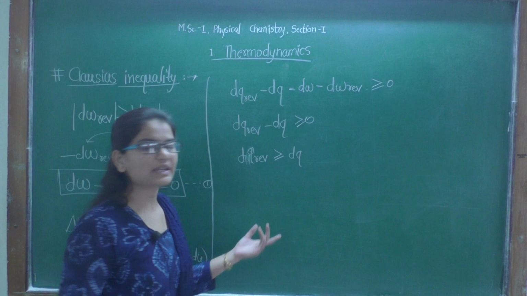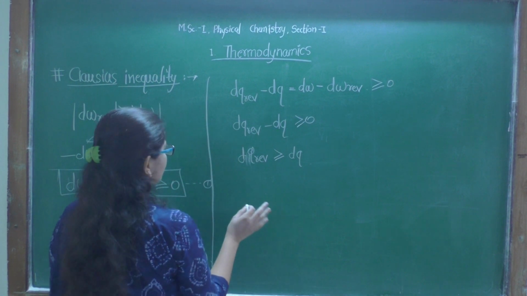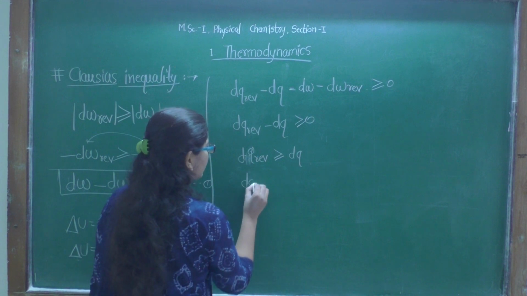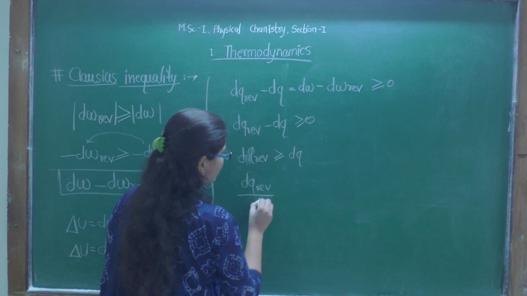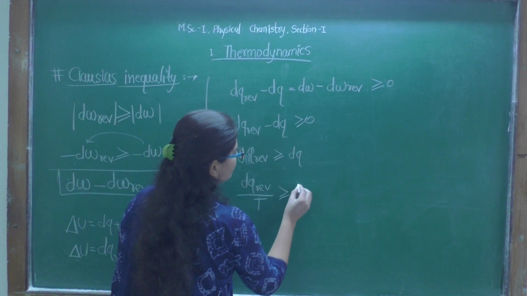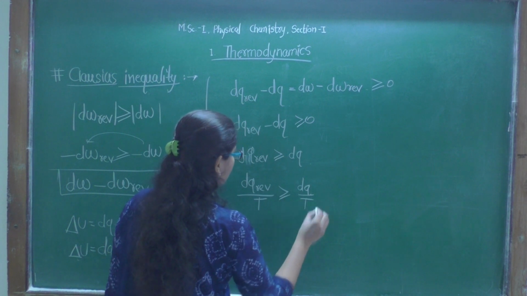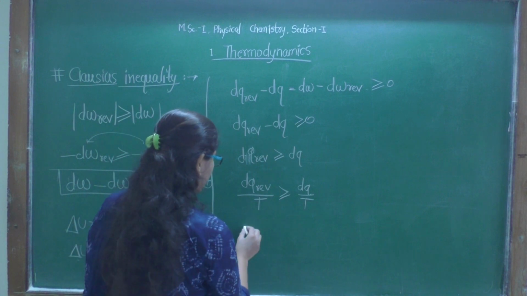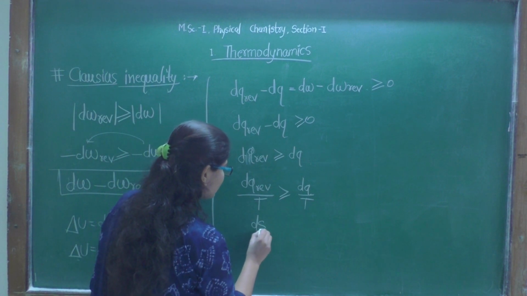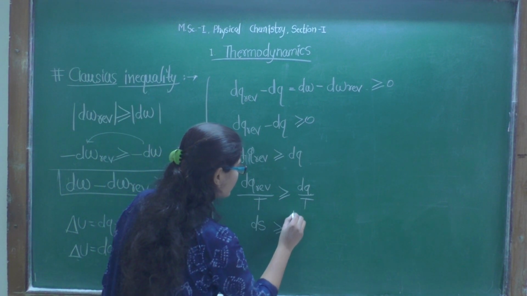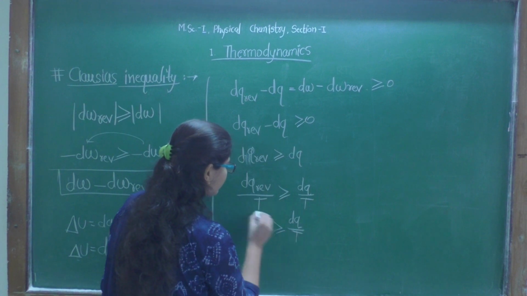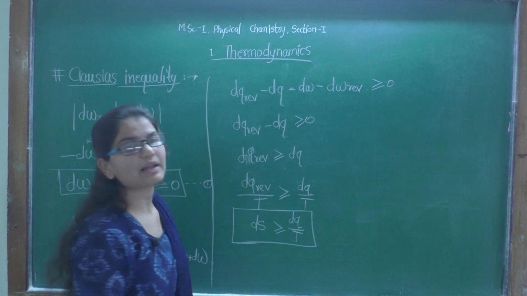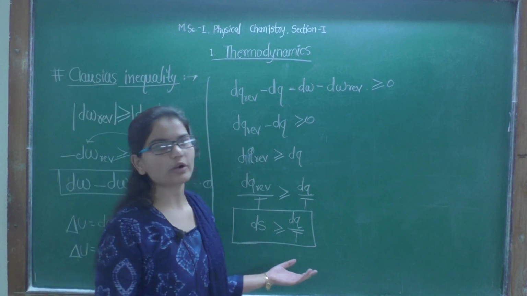If we divide by temperature, if the expansion is occurring at temperature T, then dQ reversible upon T will be greater than or equal to dQ upon T. And what is dQ reversible upon T? It is the definition of entropy. So dS is greater than or equal to dQ upon T. This is called Clausius inequality. This is a very important relation.